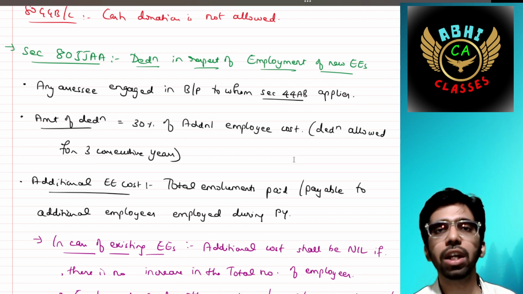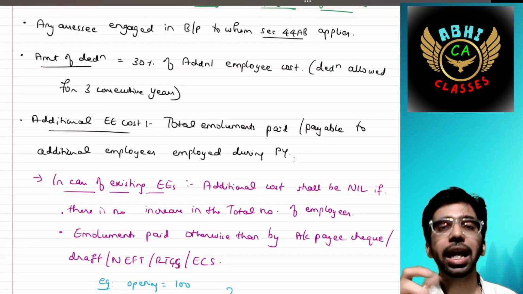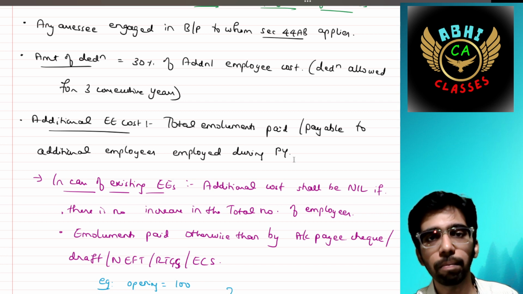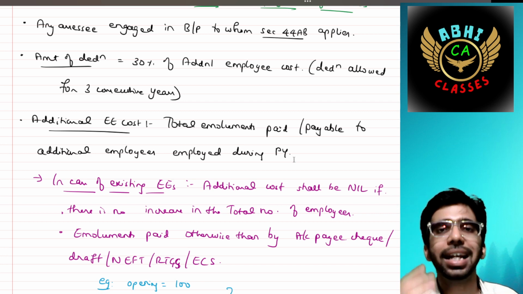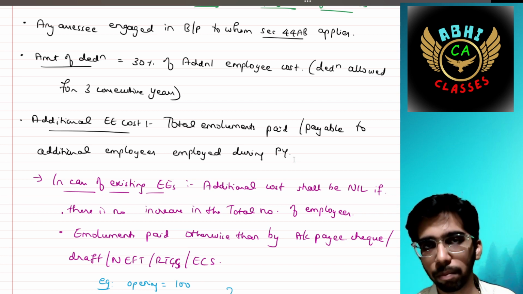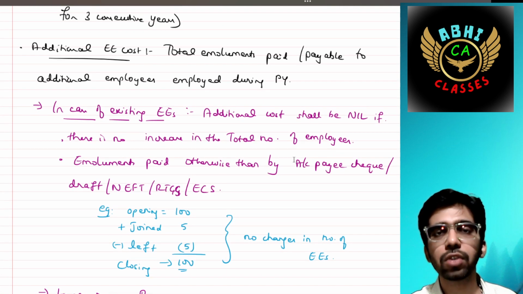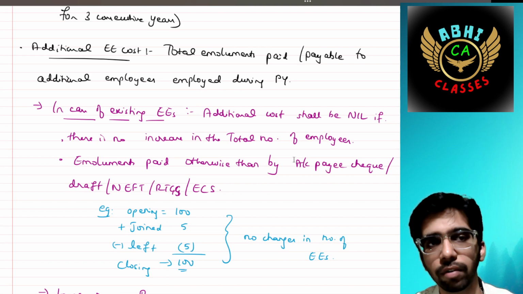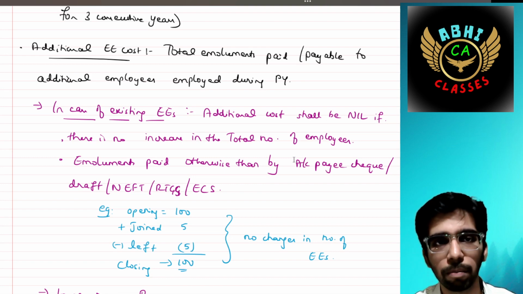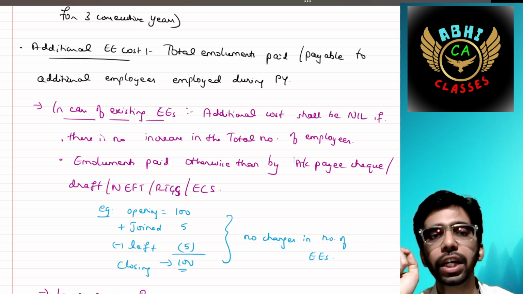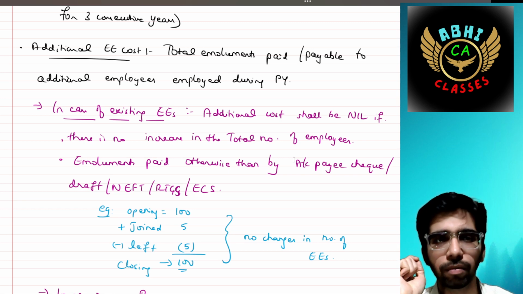Okay, the additional employee cost, total emoluments. Additional cost means the total emolument, that is the salary or any other the CTC, that is cost to the company, or payable to the additional employees employed during the previous year. In case of existing employers, the additional cost shall be nil if there is no increase in the total number of employees.